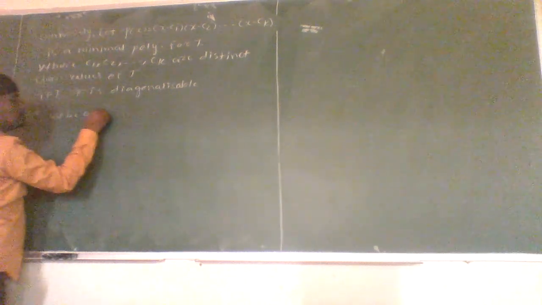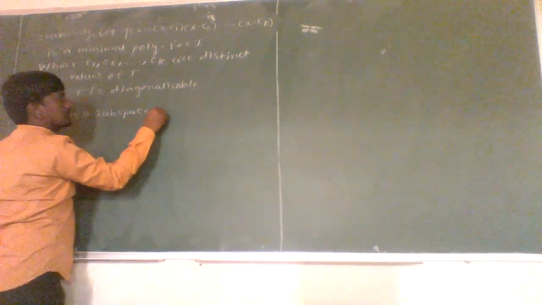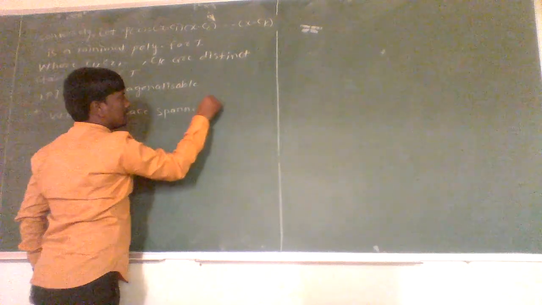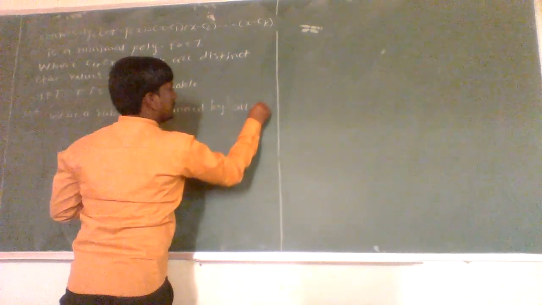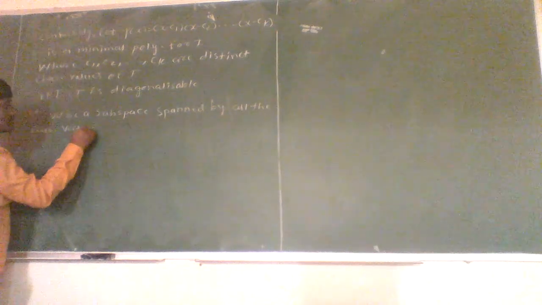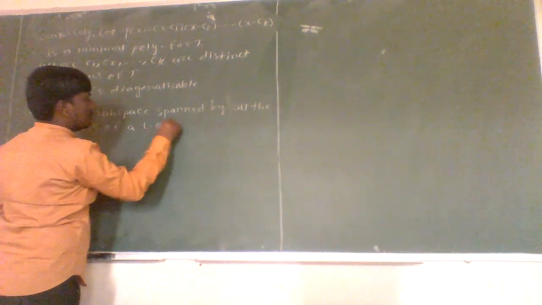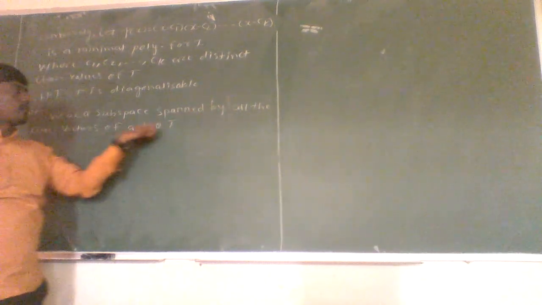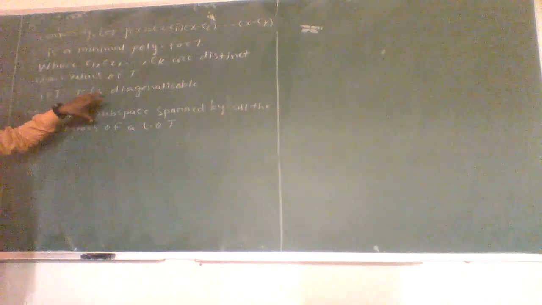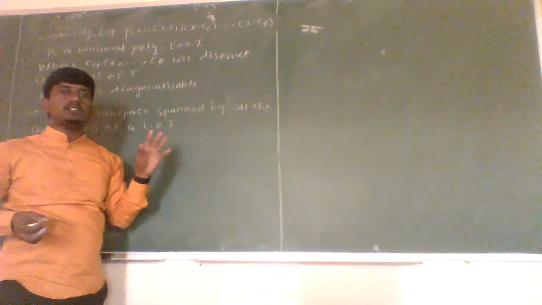Now let W be the subspace spanned by all the characteristic vectors of linear operator T. Here we have taken one subspace W, which is spanned by all the characteristic vectors of T, and we have to prove that there is a basis curly B for V such that each vector of this curly B is a characteristic vector.